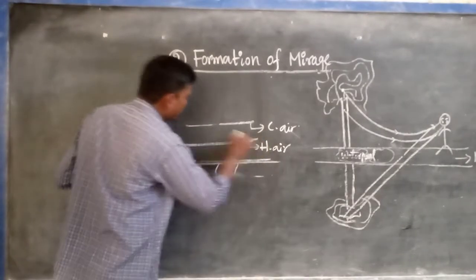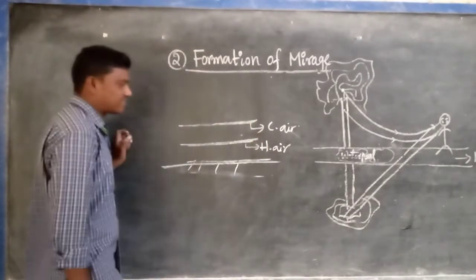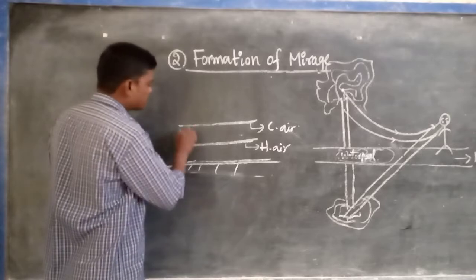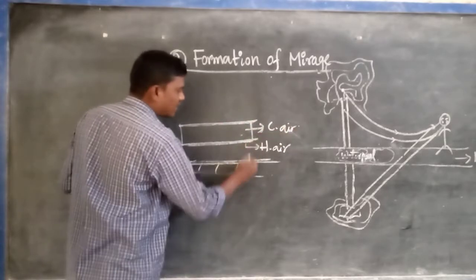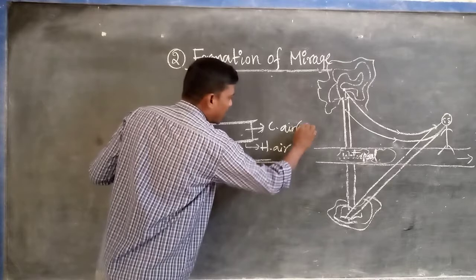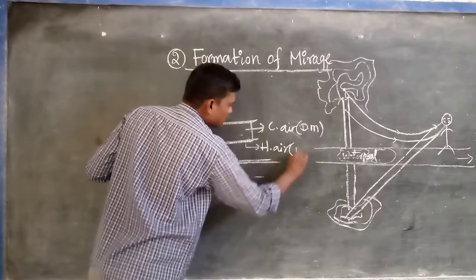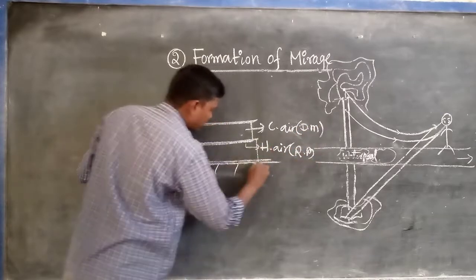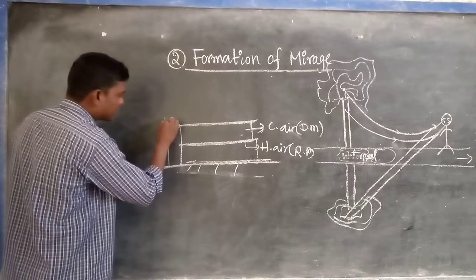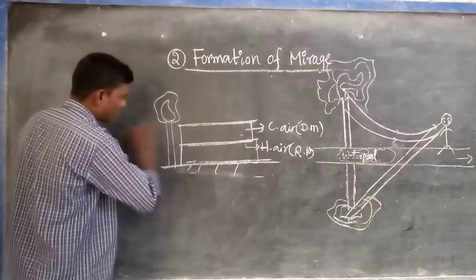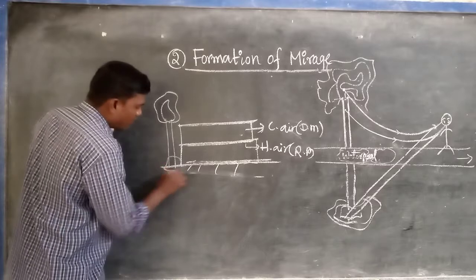So it is the hot air, and it is the cold air. We consider that this is the cold air region. It is the denser medium. This is the hot air, which is the rarer medium. Which one? This one. That's why, here, we consider a tree like this one. So here is the water pool.